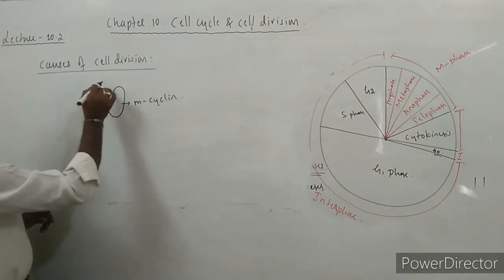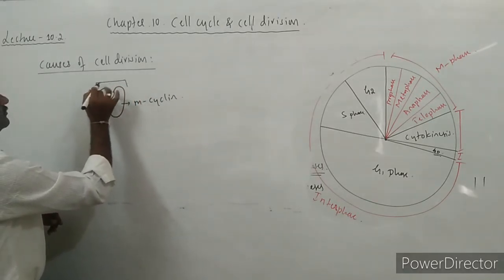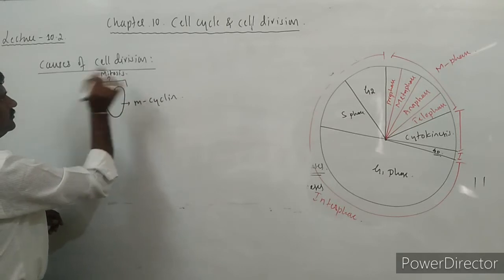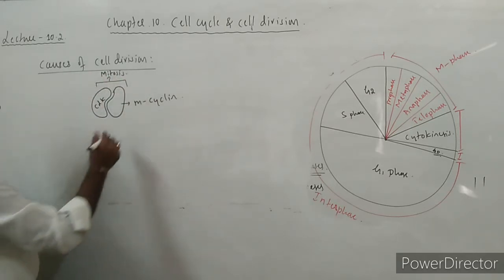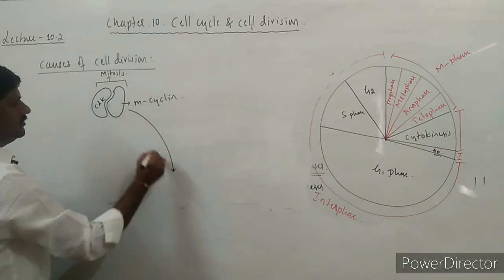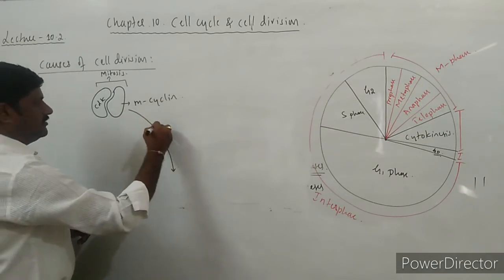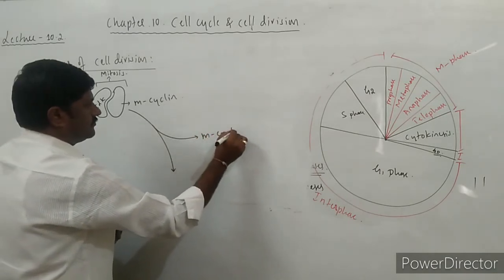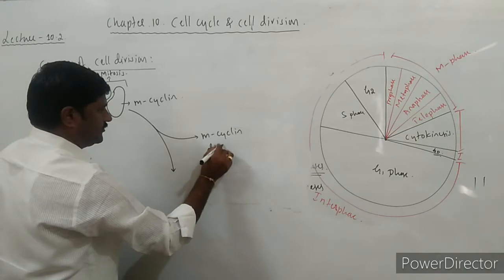So these two together are responsible for mitosis. These are factors responsible for mitosis. See here, what happens here is cyclin degenerates.